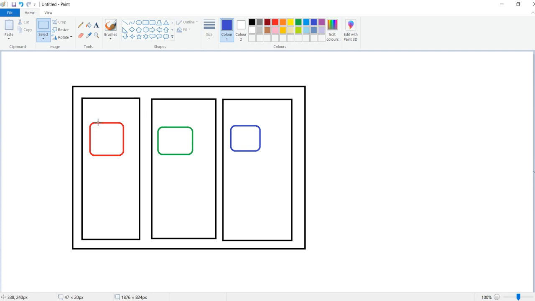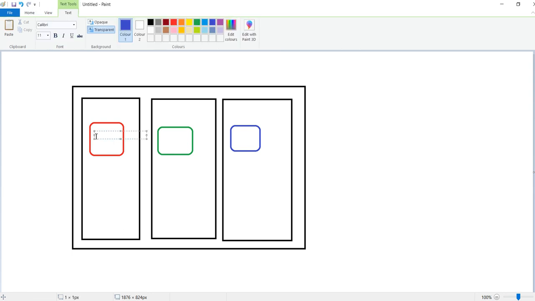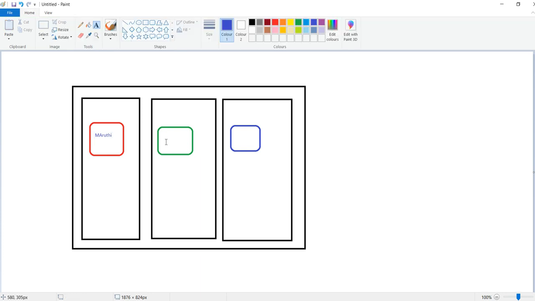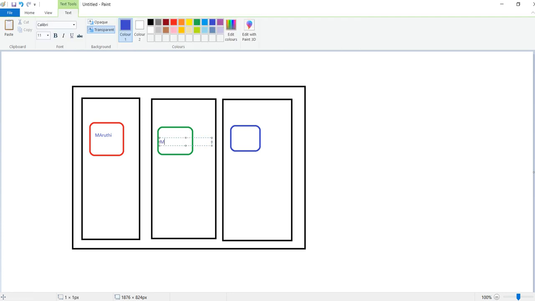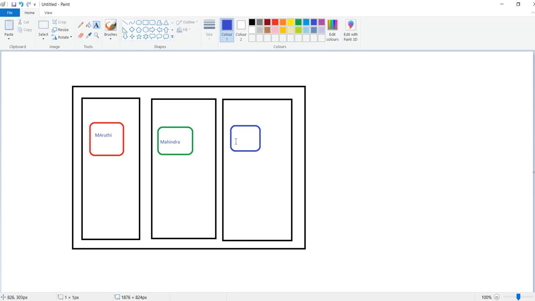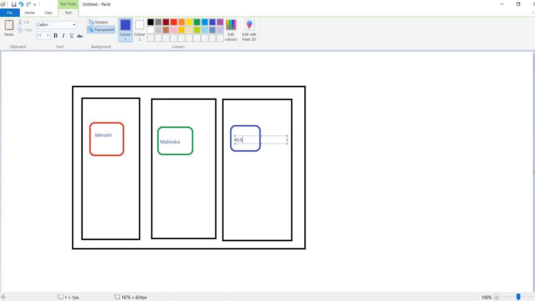Assume this is some product based company, Maruti Suzuki, and this is Mahindra, and this is Kia.